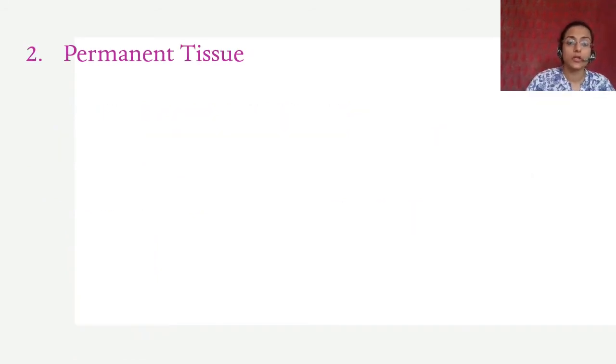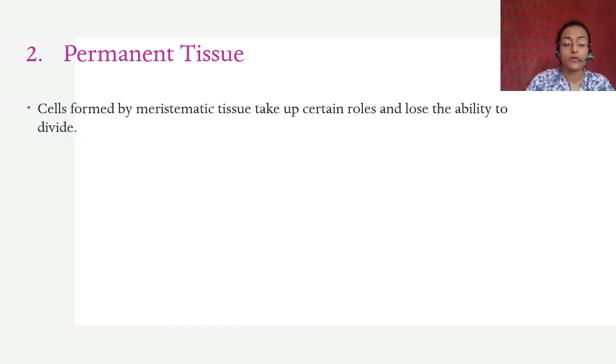Then we come to permanent tissue. Cells that are formed by meristematic tissue may take up certain roles and then they lose the ability to divide.